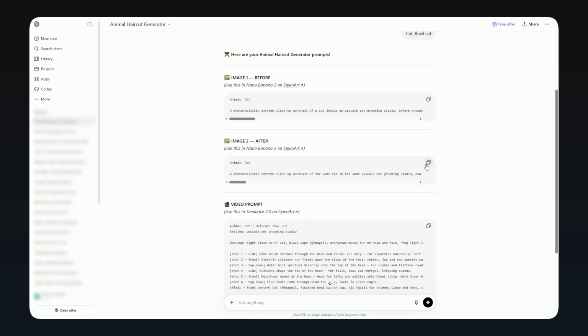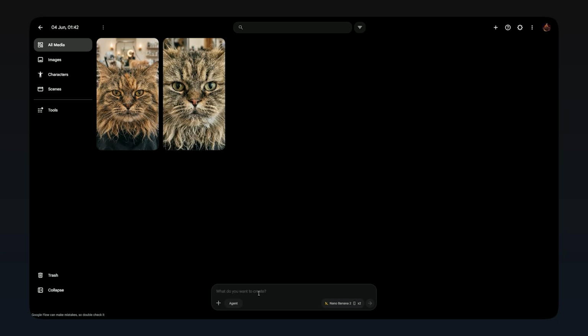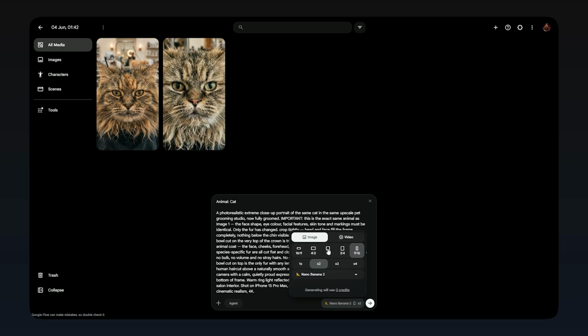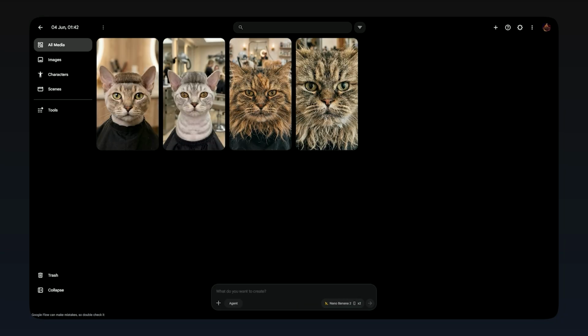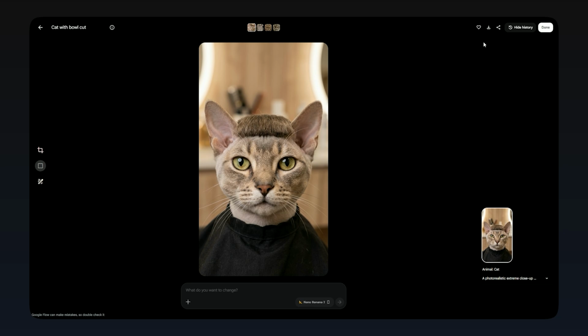Next, copy the second image prompt from the GPT and generate another image using the same settings. This second image will act as the final look for the transformation. And honestly, a cat with a bowl cut looks like it just got rejected from a 90s boy band audition.